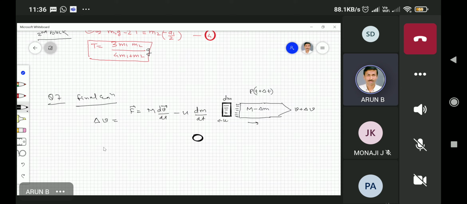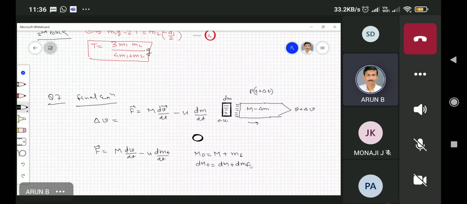So in this case, your F external is equal to the total mass times dv by dt, minus u dm by dt. But the total mass of the rocket is m0, which is equal to the mass of the rocket plus the mass of the fuel, let us call it mf. So if I write dm0, which is constant, it is equal to dm plus dmf.